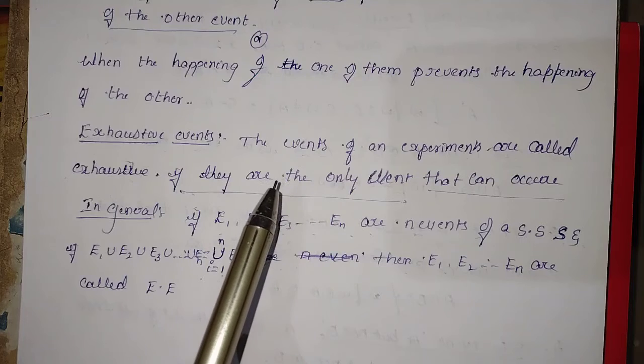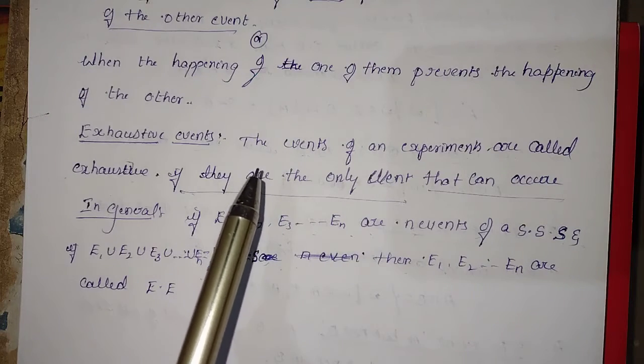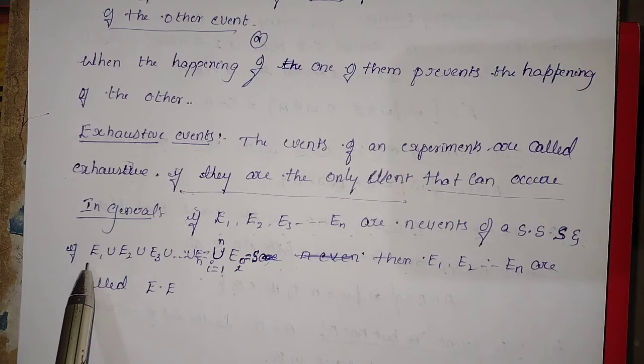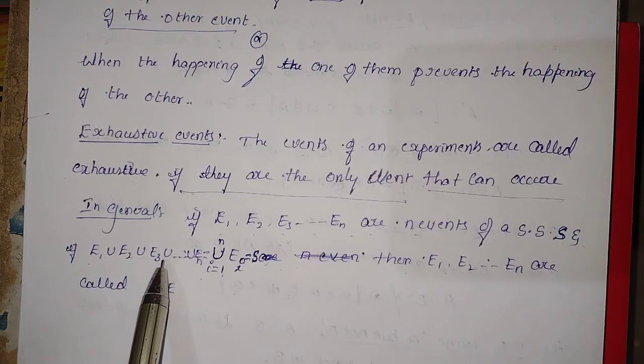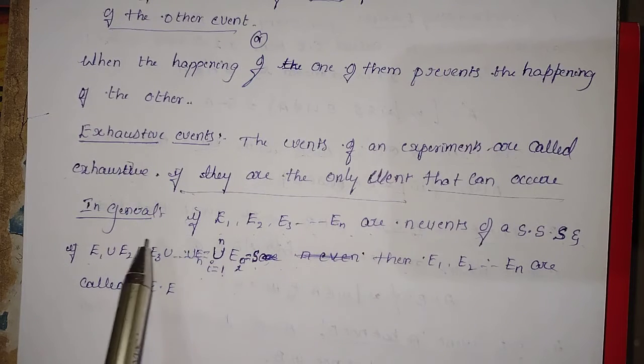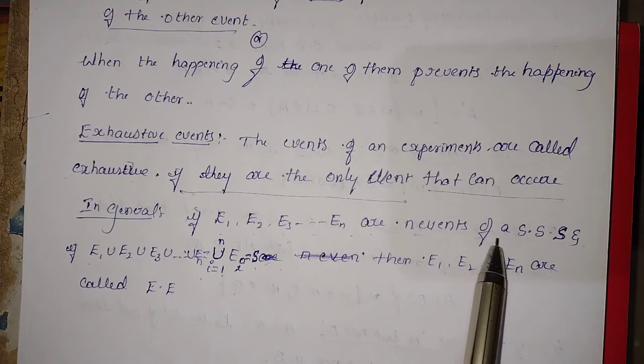If you consider the sample space, from the sample space we should consider events like this. If a die is thrown, we get 6 results. From this sample space we will get odd number, even number, prime number, and so on. These are the sub events. If you take the union of all these events, E1 union E2 union E3 and so on, how many elements are considered? All the events you just union together. Therefore, we will get the sample space. That only states that E1, E2, E3 and so on up to En are n events of a sample space.